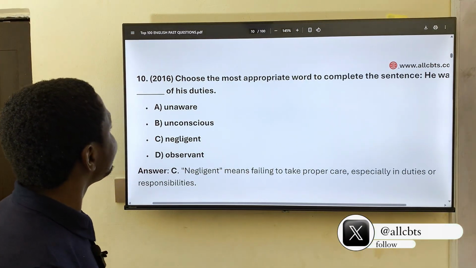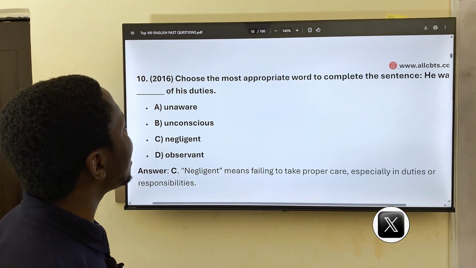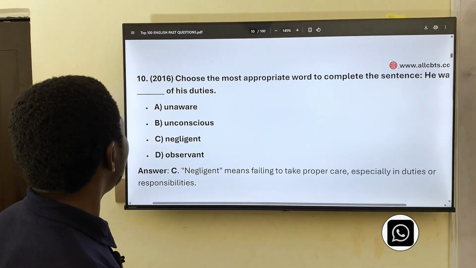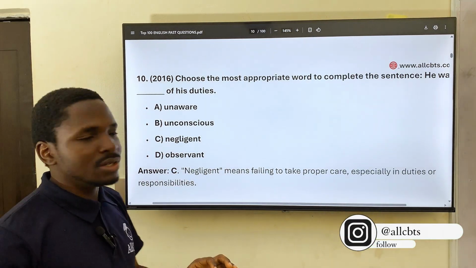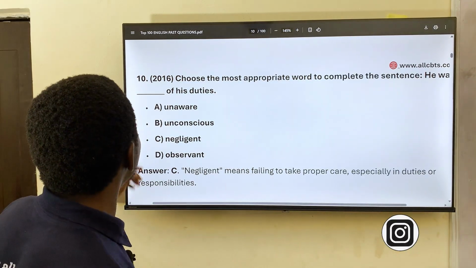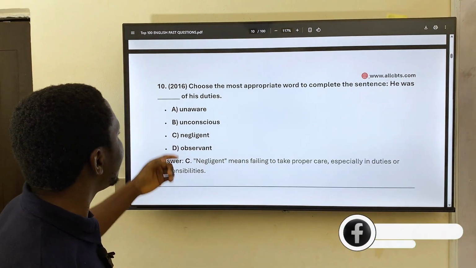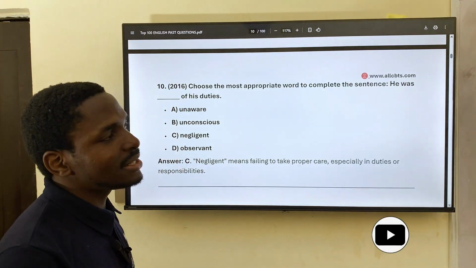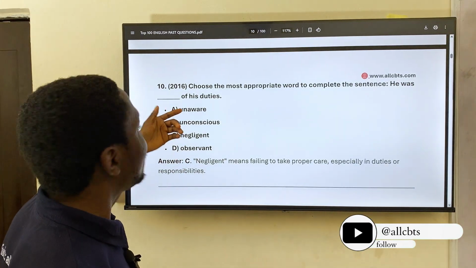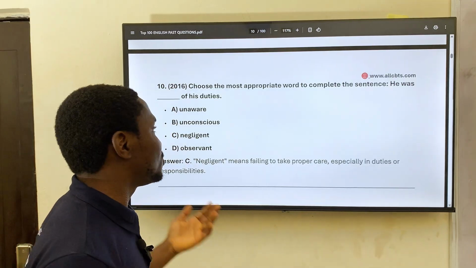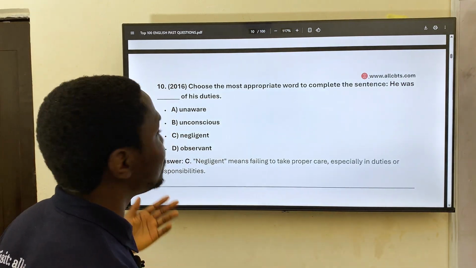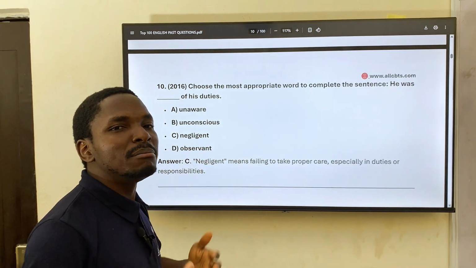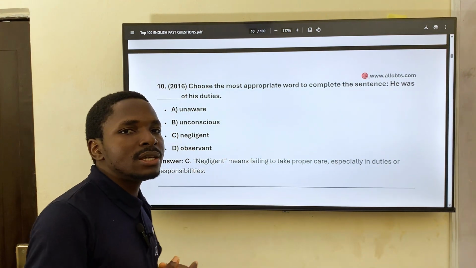Question 10. Choose the most appropriate word to complete the sentence. He was dash of his duty. We have A, unaware. B, unconscious. Negligent, observant. He was unaware of his duty. No, it couldn't be that. Everybody should know what they are supposed to do, their duty. So he was negligent would be better suited for this sentence.